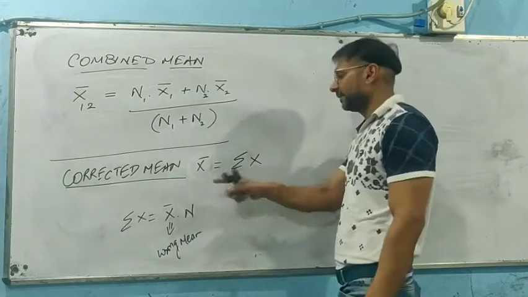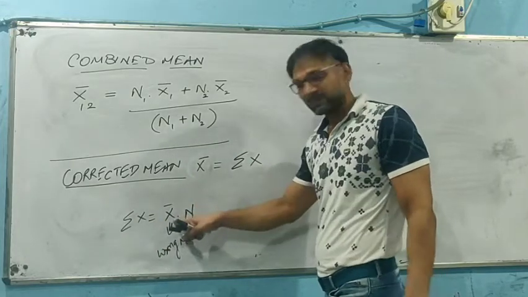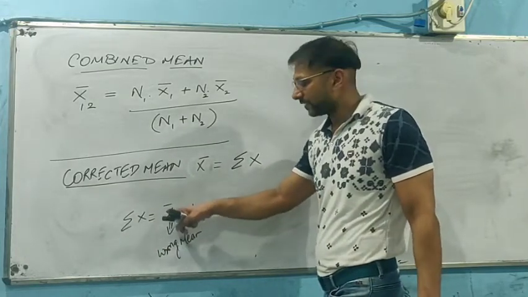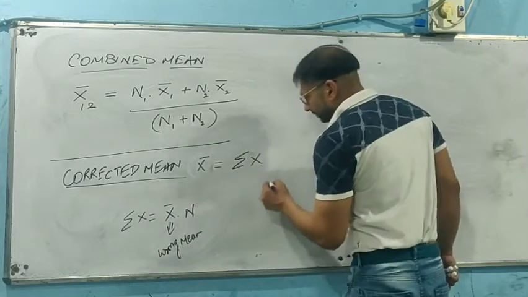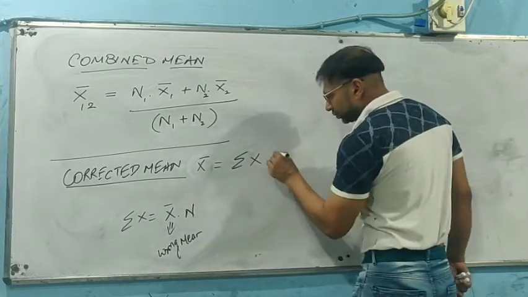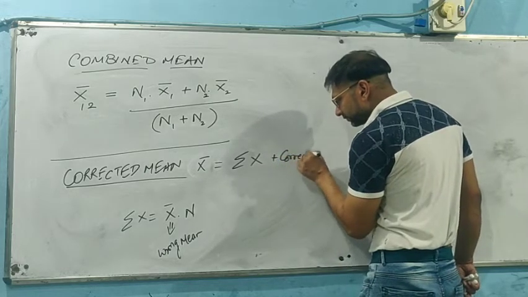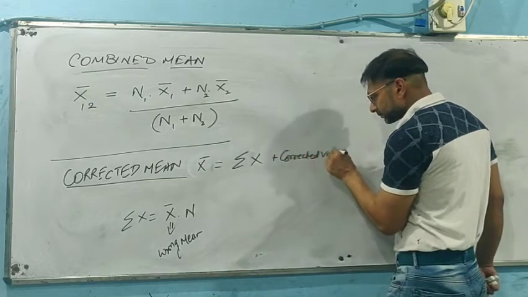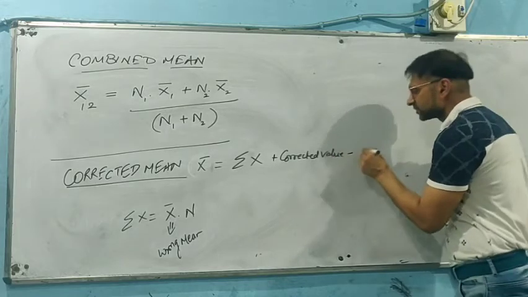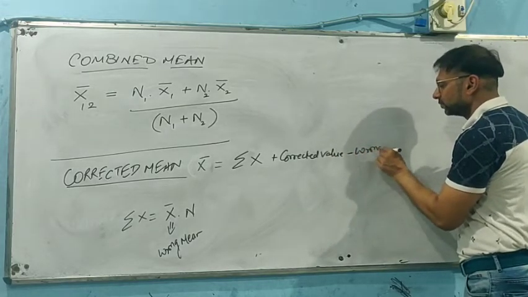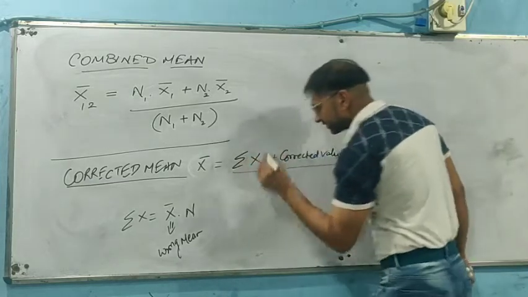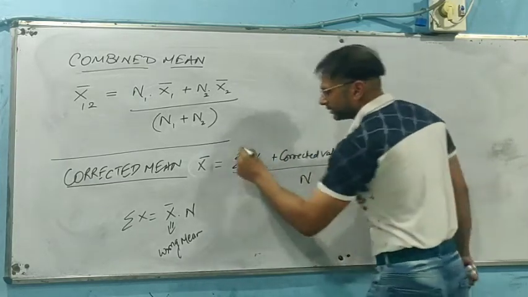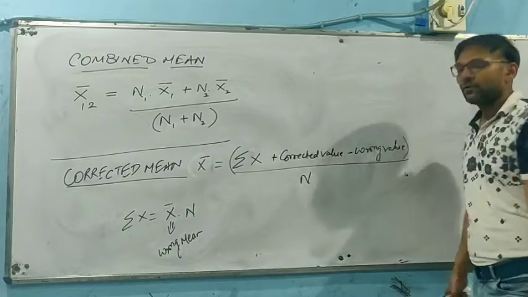So we have obtained this from the product of x bar into n. It's the wrong mean given in the question. Now we just need to add the corrected value, subtract the wrong value, and divide again by the number of observations.